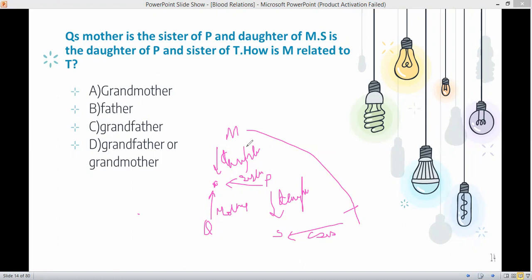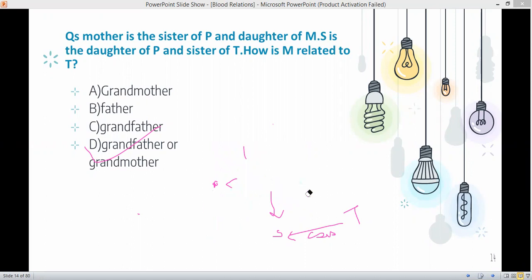Since S is the sister of T, what will be the direct relationship? Please notice this from the flow chart. This will be either grandfather or grandmother. Since we are not aware of the gender, it is not being specified in the question, it will eventually lead to the D option. The correct option will be D. Please make the flow chart again and again. I'm mentioning that will eventually lead you to the correct answer. Now moving on to the next question.